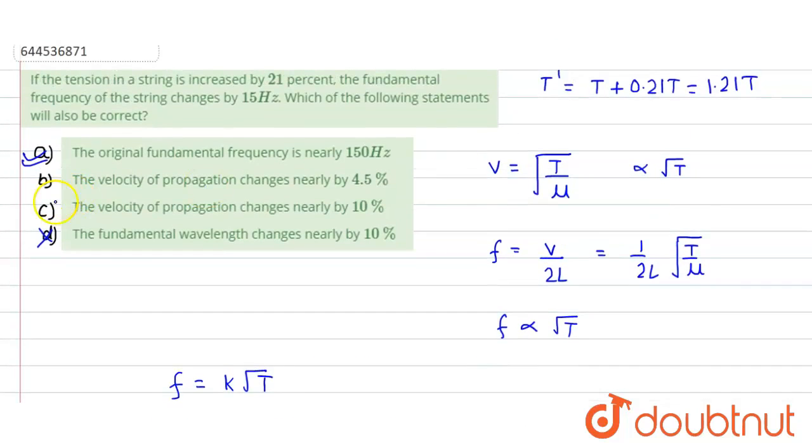So which is the correct option? The correct option would be C. So automatically B would be wrong. So the correct options are A and C. Hope you understood the solution.